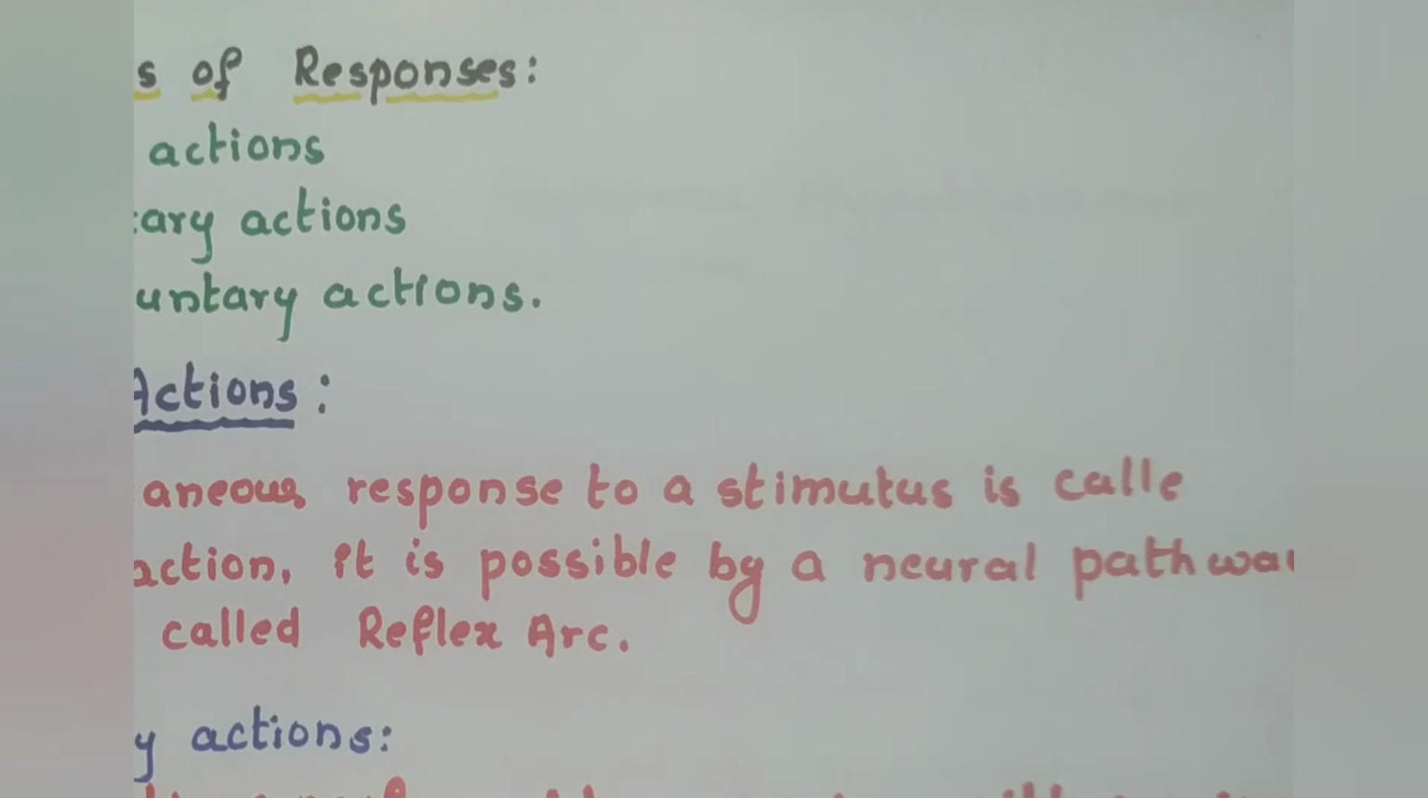We do by our conscience or our willingness. Such kind of activities are called voluntary activities or actions. The involuntary actions occur without consciousness or without any choice of the organism. For example, beating of our heart, breathing,